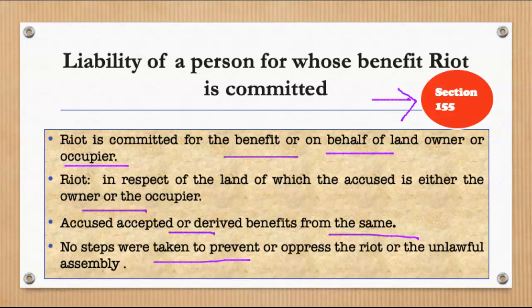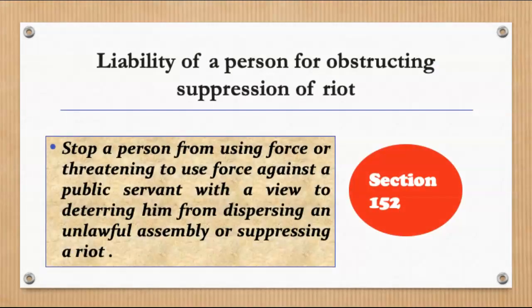So now moving forward and understanding the last aspect of today's video, which is section 152. 152 basically talks about liability of a person for obstructing suppression of a riot. So your section 152 basically deals with assaulting or obstructing a public servant when suppressing riot. So section 152 stops a person from using force or threatening to use force against a public servant with a view to deterring him from dispersing an unlawful assembly or suppressing a riot.